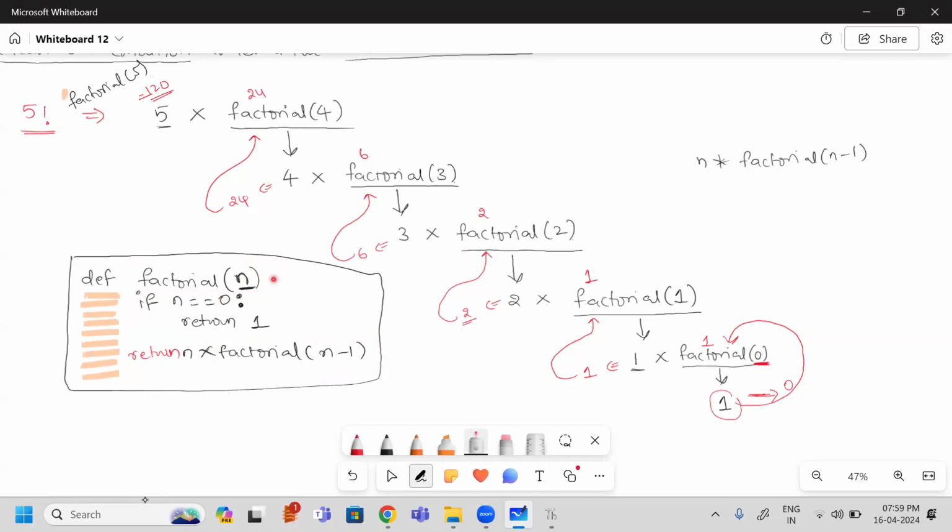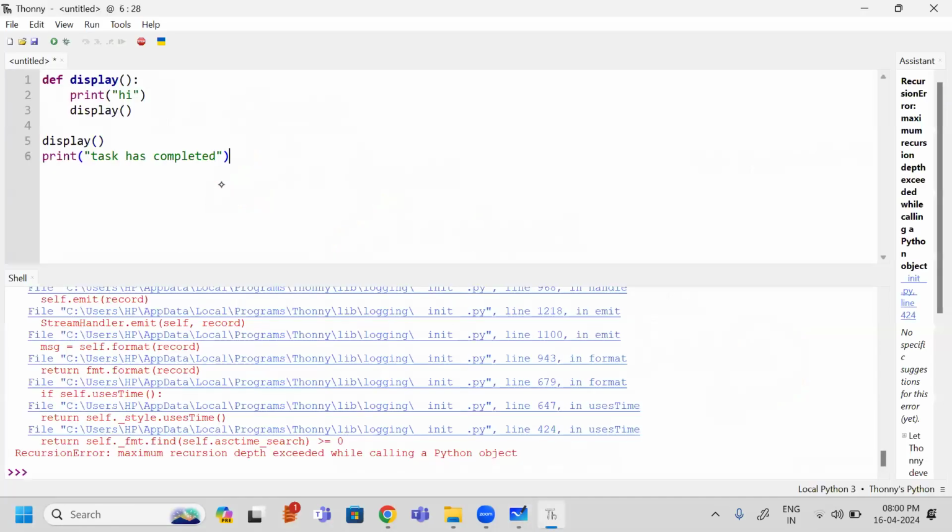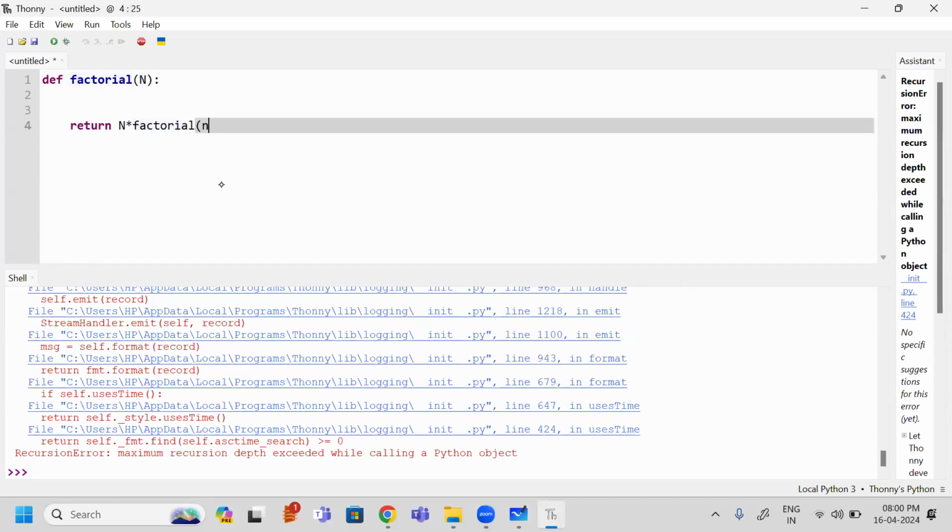So here, def factorial, and what am I giving? One n value I am giving. Next, what am I returning? n into factorial of n minus 1 I am returning. What does this n minus 1 do? n minus 1 will be copied here. Again, it's n value into n minus 1. Like this, it is going to be called continuously.